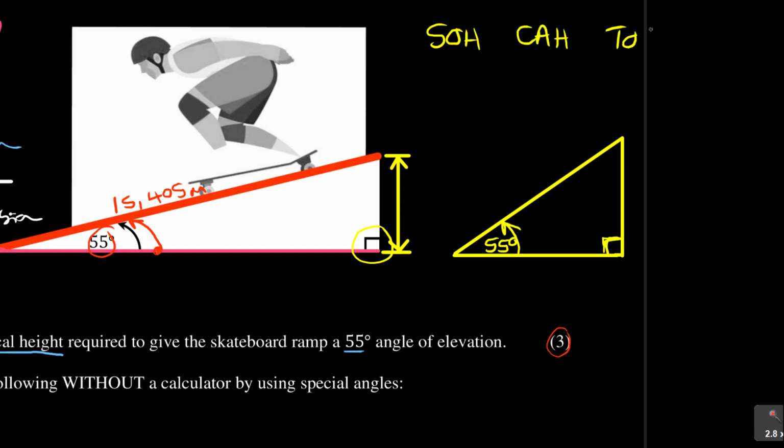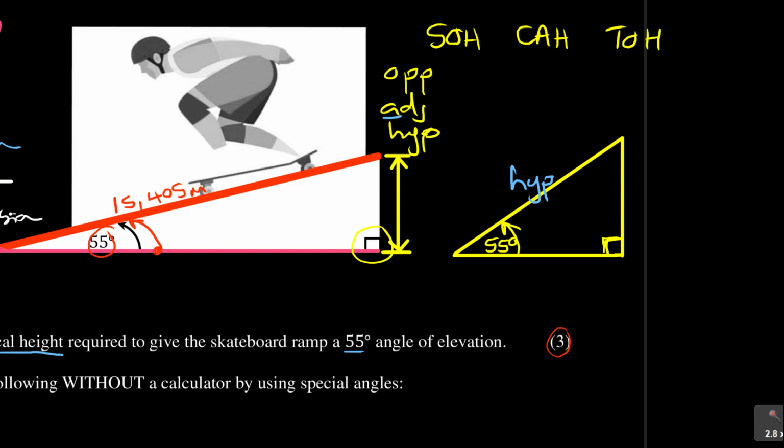SOHCAHTOA. And you know that in a triangle, we have the opposite side, we have the adjacent side, and we have the hypotenuse side. So now, how do you identify these sides? Because that's where it is very important. Now, the longest side is called the hypotenuse. Hypotenuse, that's the longest side, but let me use the short version to say it's the hype. That's the longest side, the hypotenuse of a triangle.